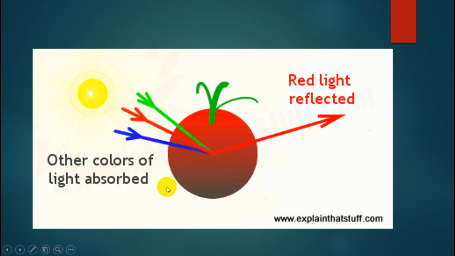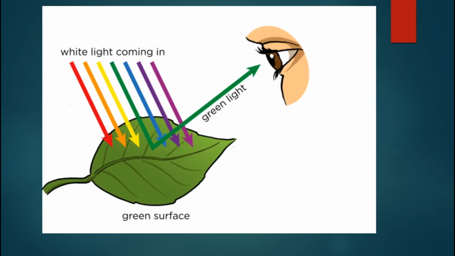Okay, we know light consists of several colors and forms white color. Then when light falls on an object, the red color will be reflected. So we can say red light is reflected, red color. How about the green?